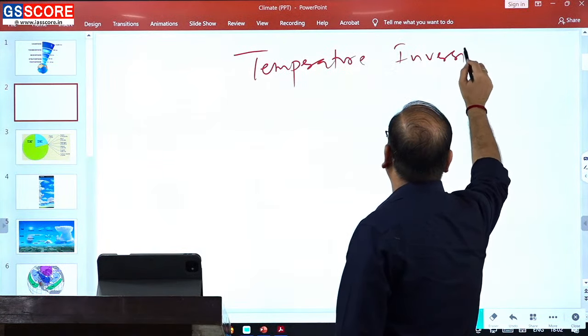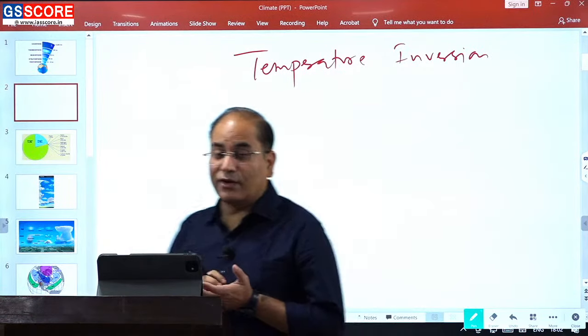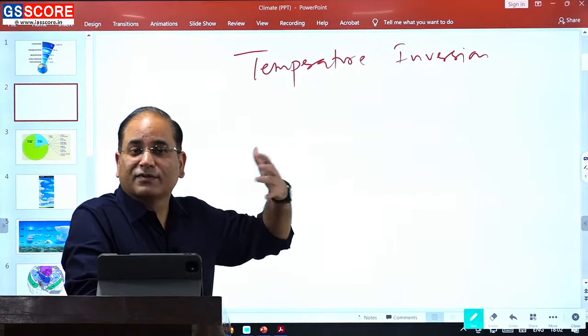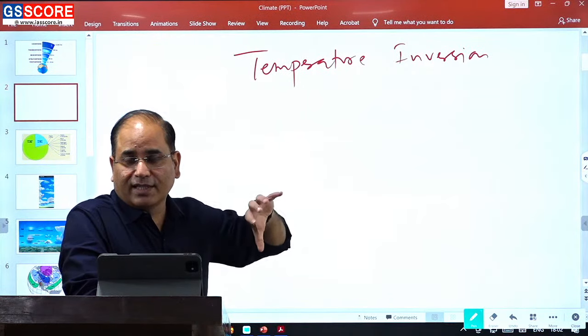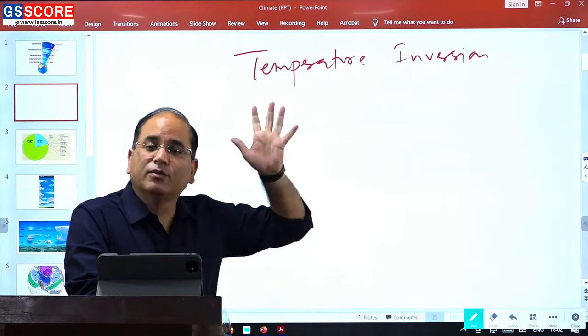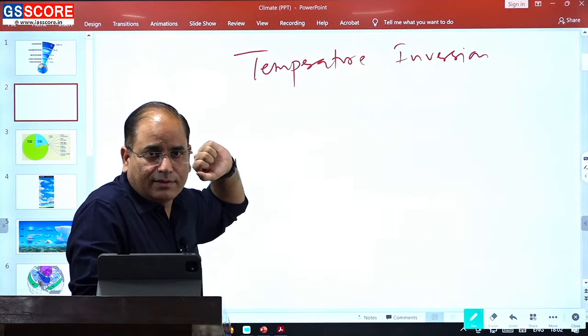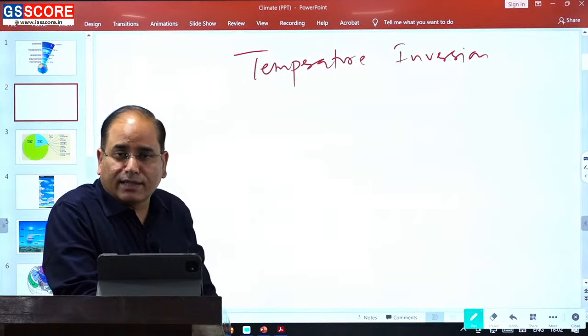Temperature inversion. Now, what is the formation of temperature inversion? We have dew, mist, fog. So if they are asking about the formation of dew, how will the dew form? How the dew will form is nothing but temperature inversion.